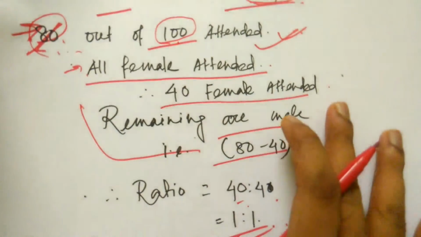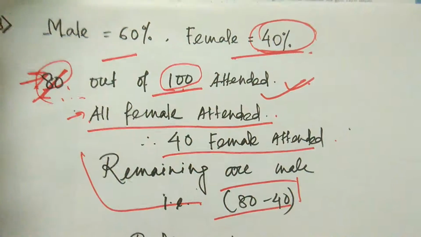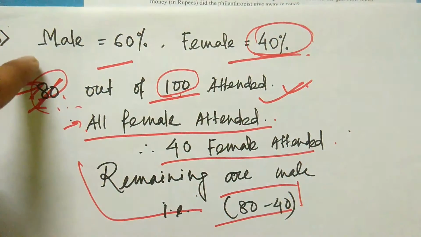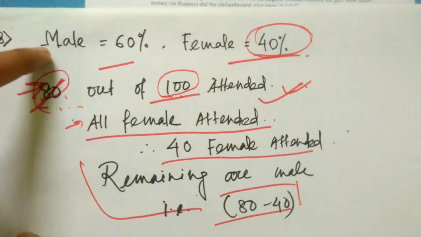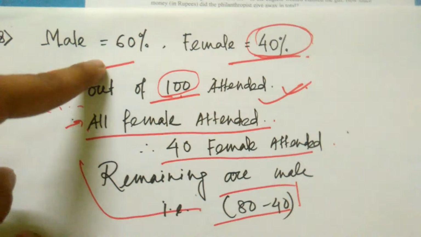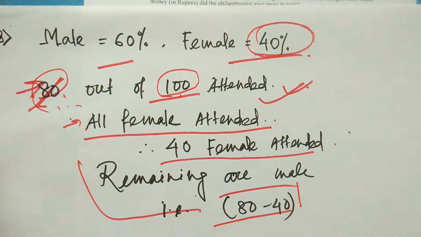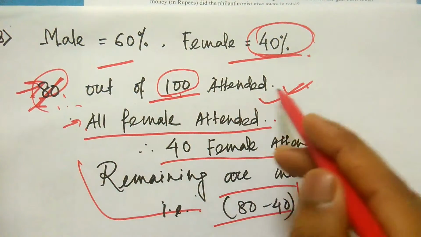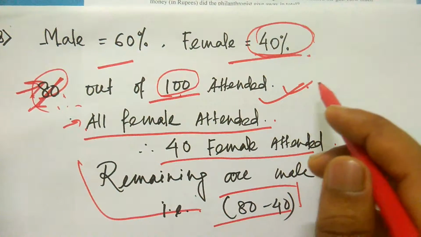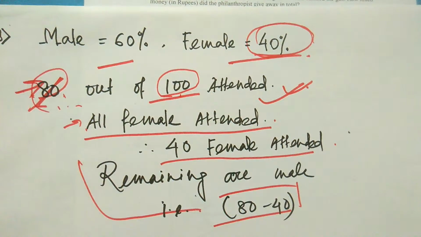I am not convinced that you get the procedure. Okay, now I am discussing the question again. In the question it is mentioned that 60% of invitations are male and 40% are female, and another condition mentioned that 80% out of 100 attended, and all the females who are invited, all of them have attended the party.